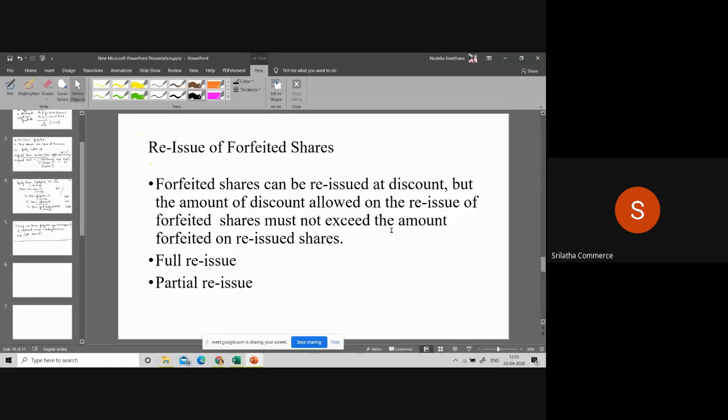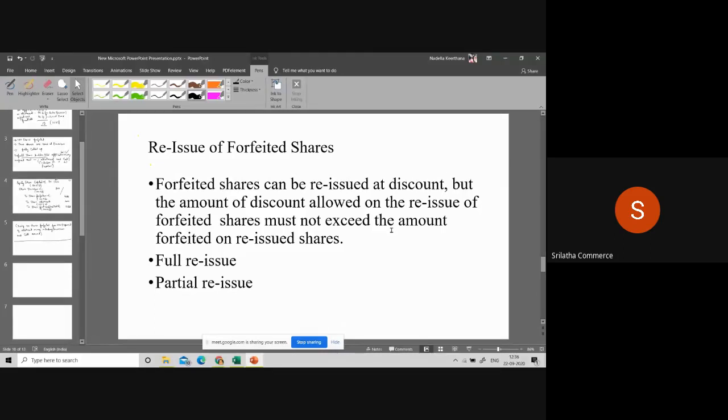After giving due notices, if the default shareholder is not making the payment, the shares are taken back from the default shareholders. These shares are known as forfeited shares.